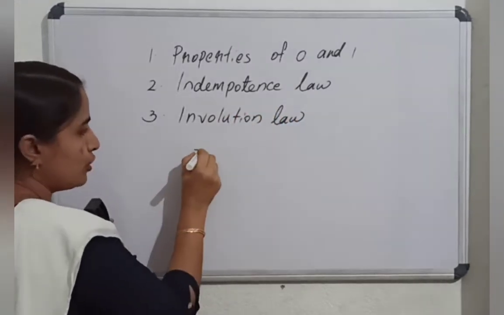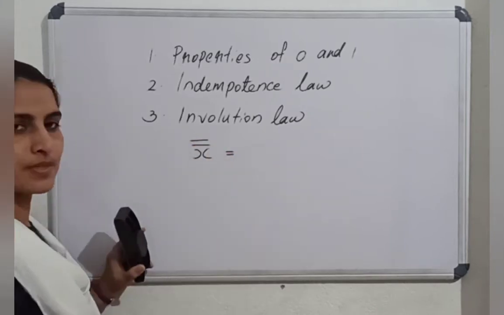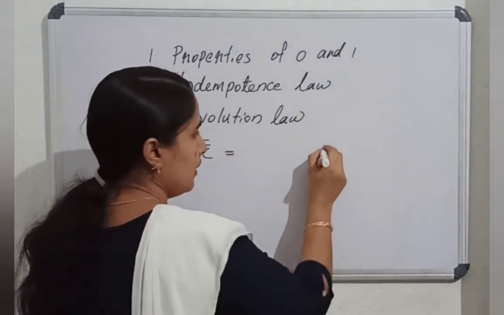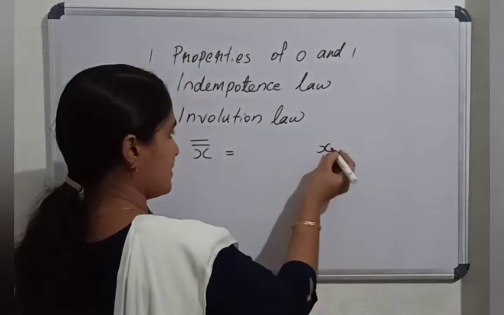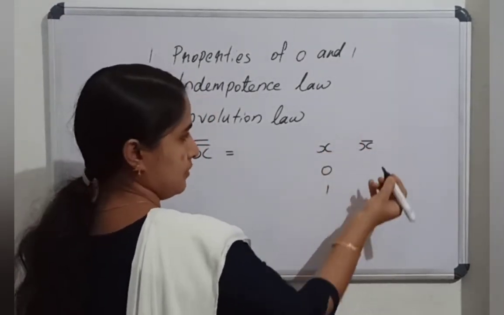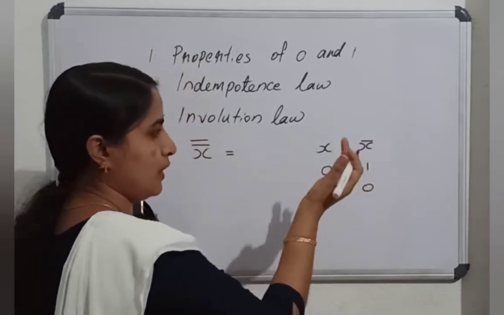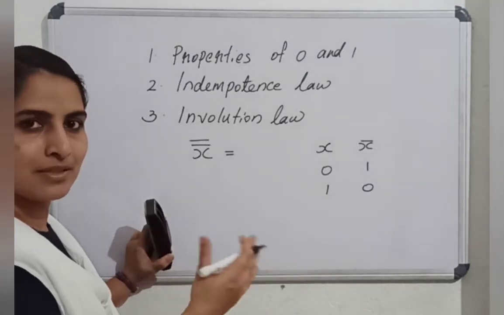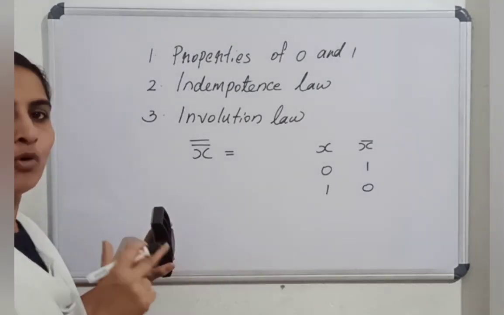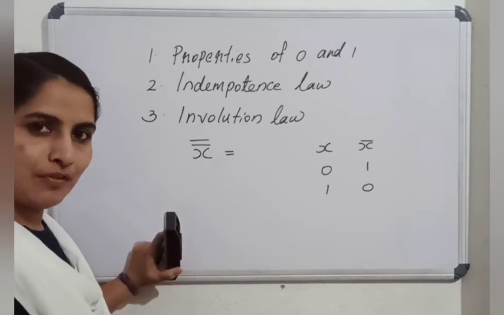Okay, the involution law states that x double bar equal to something. Can we find out? x is 0 or 1. So what is the next column? x bar. x bar is 1, 0. Always, 0 complement is 1, 1 complement is 0. Just opposite. Since Boolean algebra supports only two values, always it will be opposite.